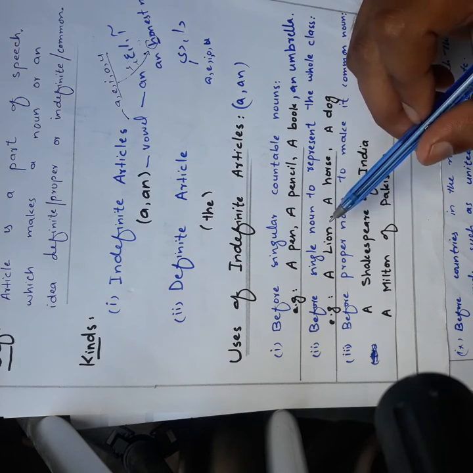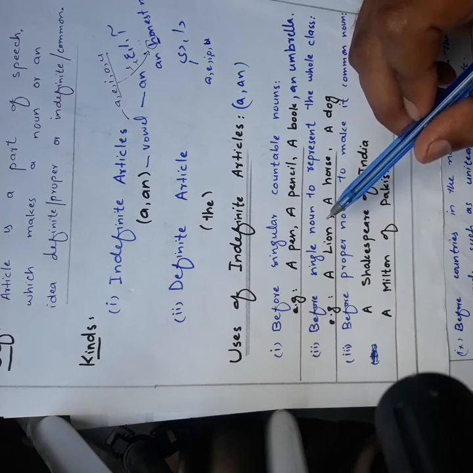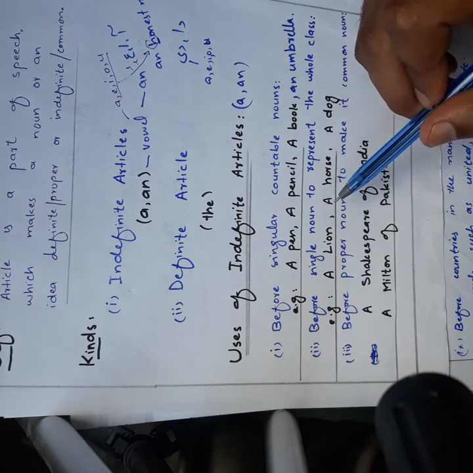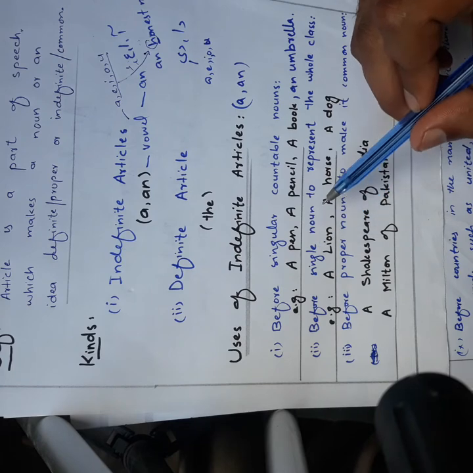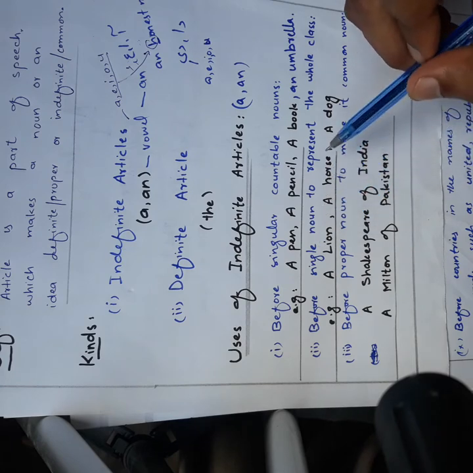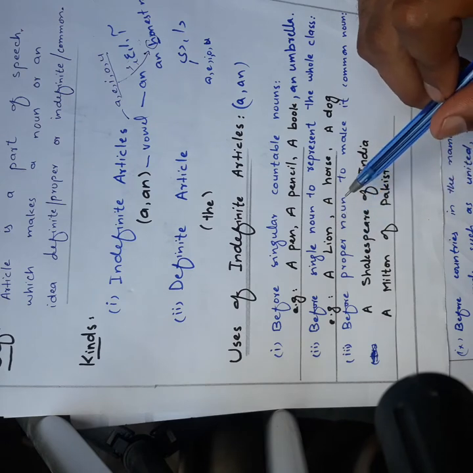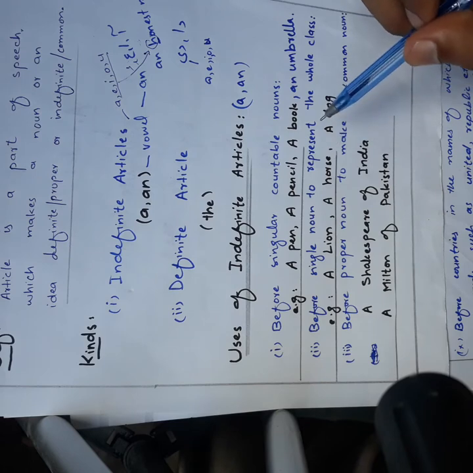It means all the lions are brave animals. It is showing a whole class. Here a lion means all the lions. A horse, all the horses. A dog, all the dogs.